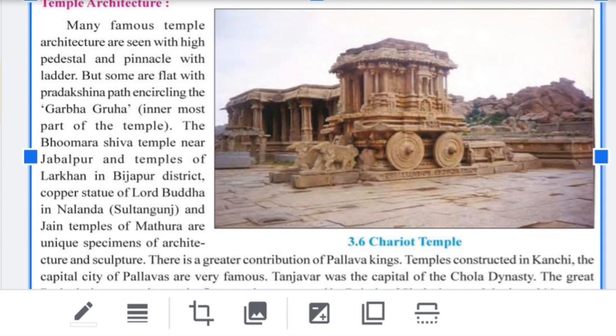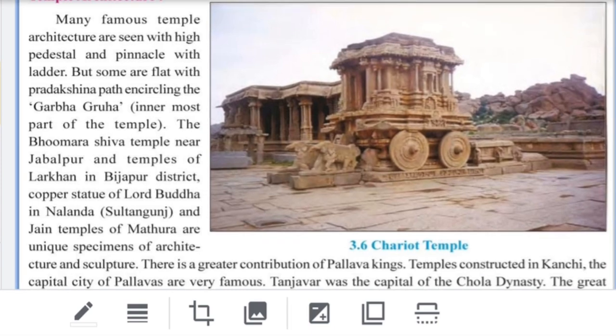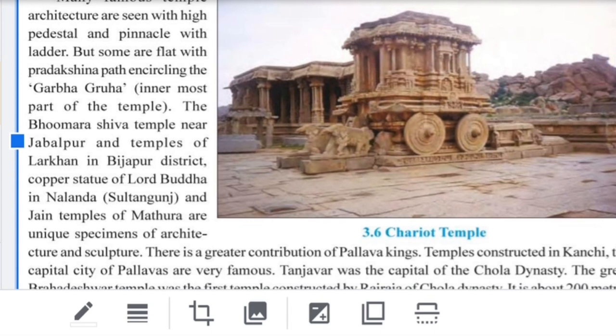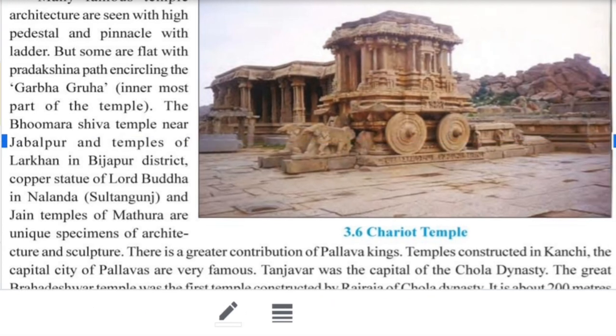Now in temple architecture, the Bhumara Shiv temple near Jabalpur, the temple of Larkhan in Bijapur, the copper statue of Lord Buddha in Nalanda, and the Jain temples of Mathura are all unique specimens of architecture.